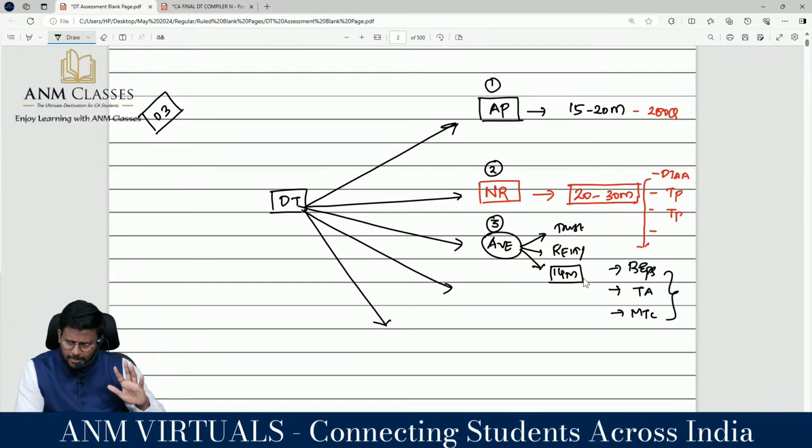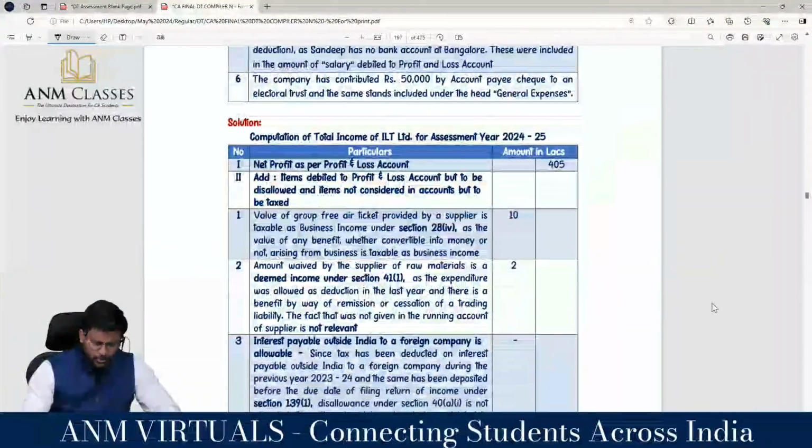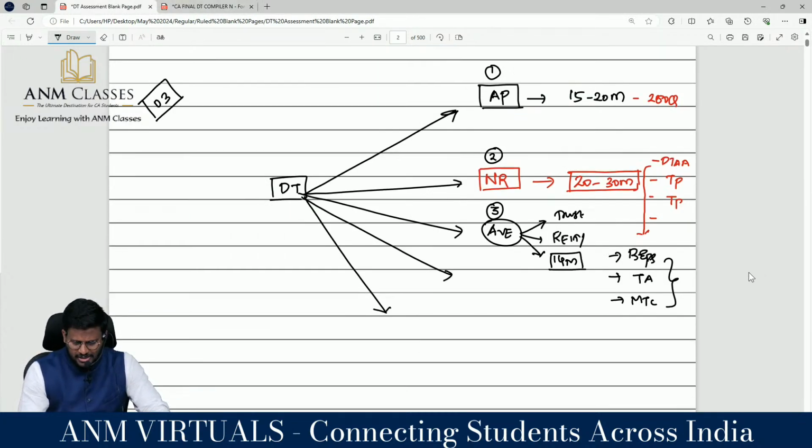The exam pattern will be the same, because even in the mocks they are giving the big question of 14 marks. I will be solving nearly 20 such questions from the last 20 previous year examinations, doing the full 14-mark questions. After that you will feel so comfortable. So that covers assessment procedure, non-resident, and assessment of various entities.